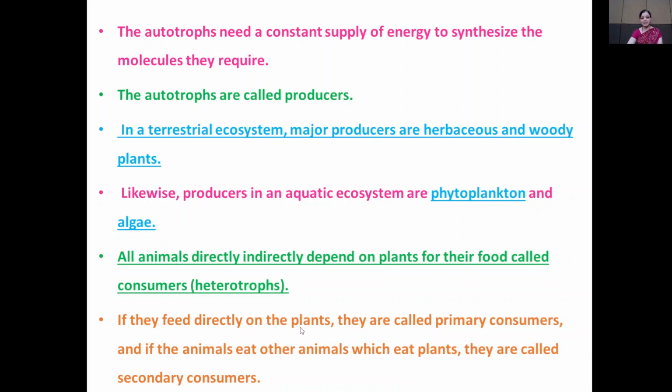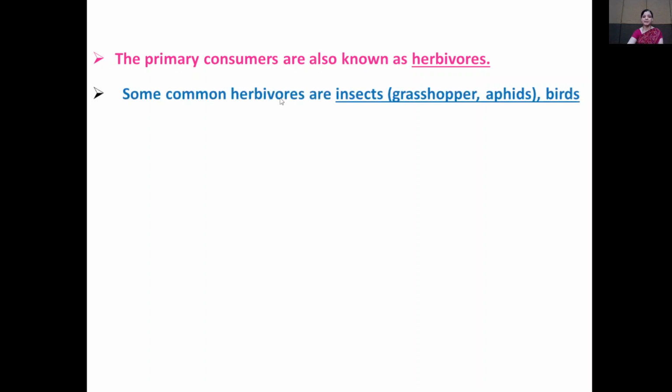If they feed directly on the plant, they are called primary consumers. And if an animal eats another animal which eats plants, it is known as a secondary consumer. That is, the heterotrophic organisms are classified into primary consumers, secondary consumers, and tertiary consumers. Now, the primary consumers are known as herbivores, that is, they are plant eaters.